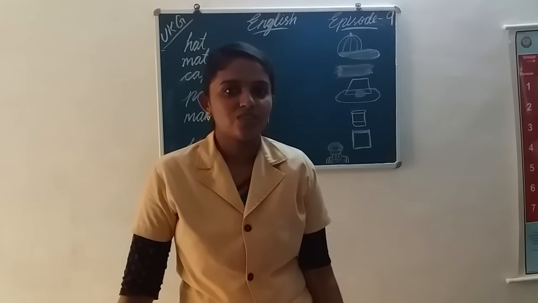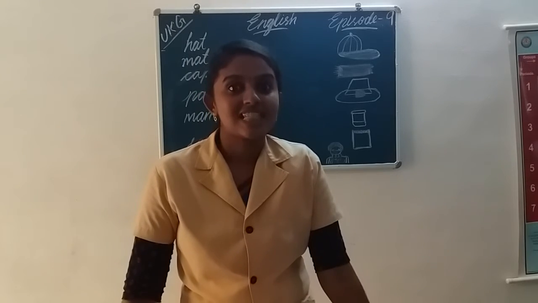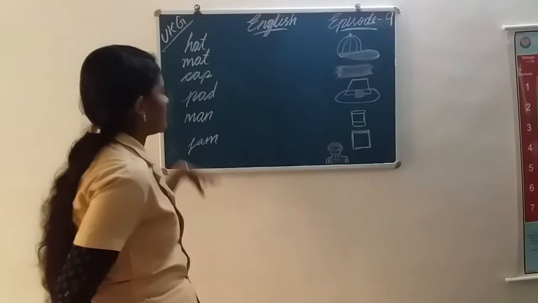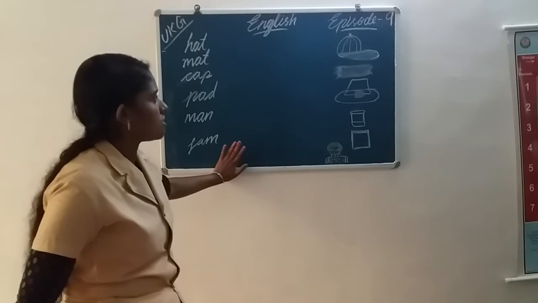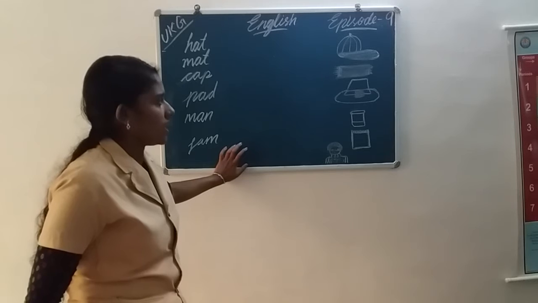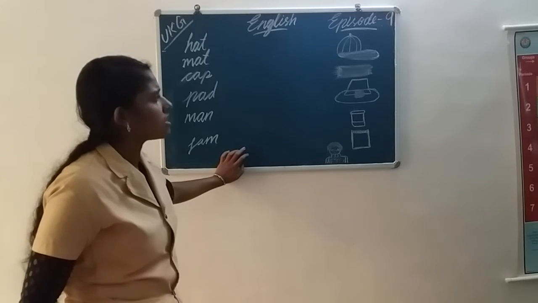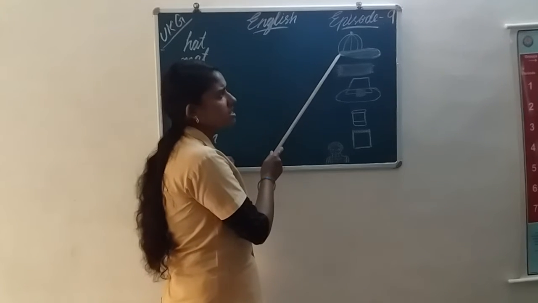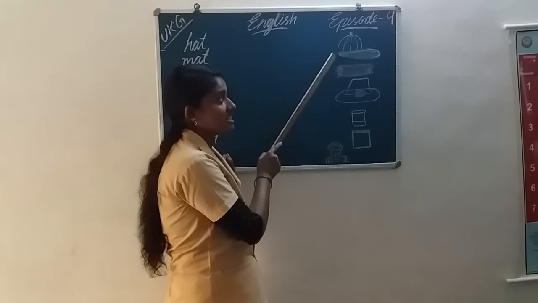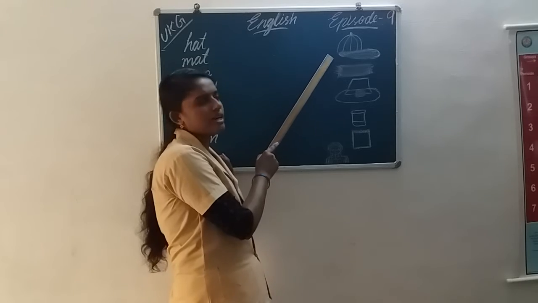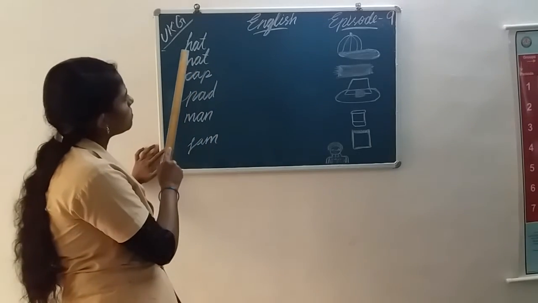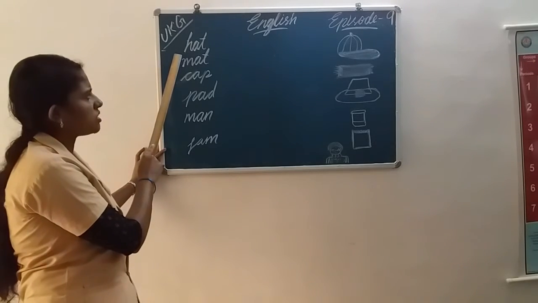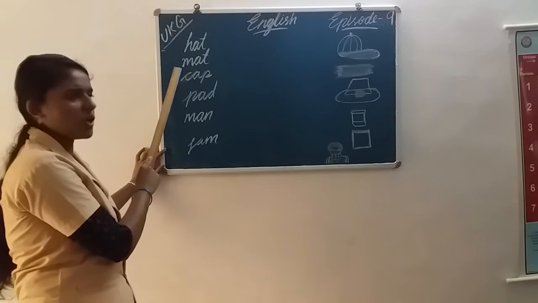Next, we are going to study match the following. What is that? Some words. Here are some pictures and some words on the blackboard. Okay, can you see the pictures and words? First, can you see what this is? What is this? This is a cap. Here, this is cap.